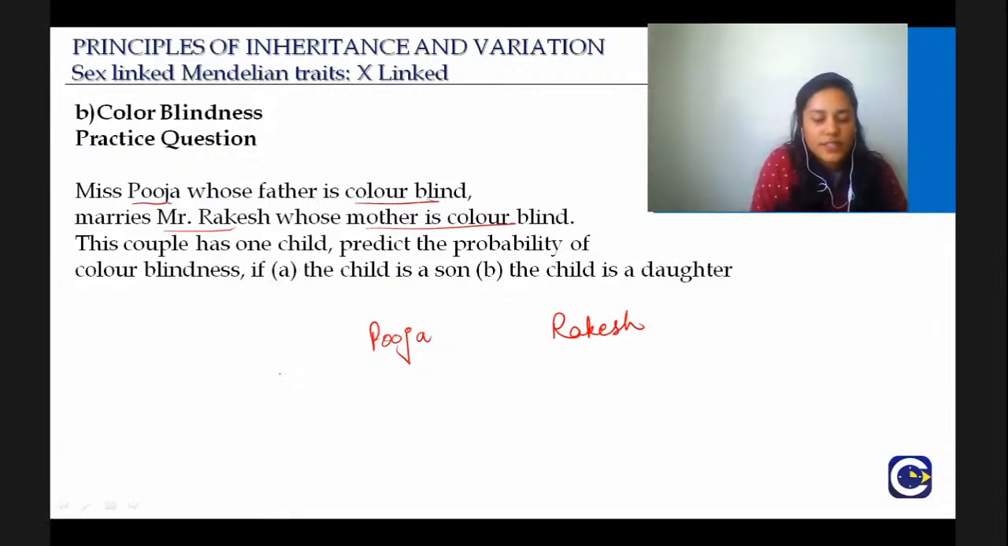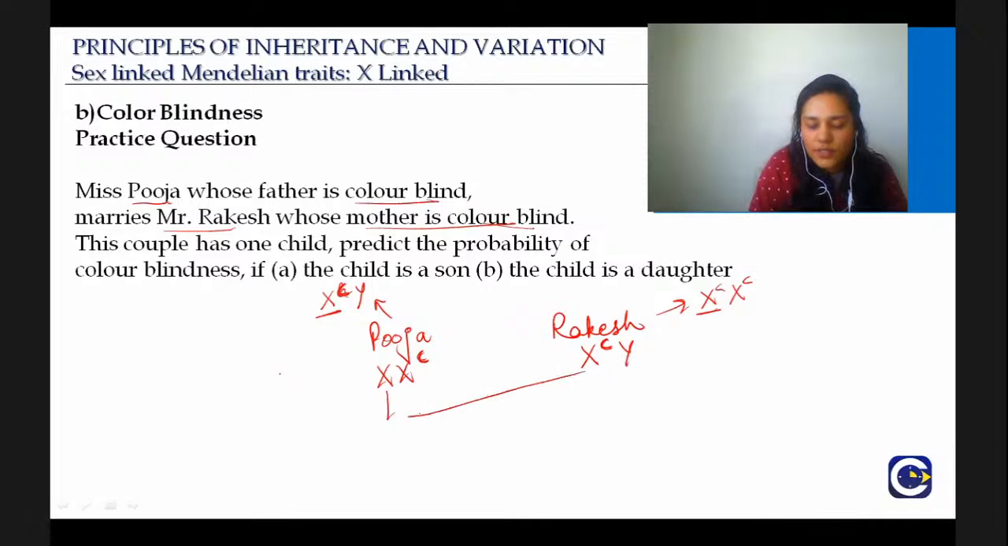Okay. So here is Miss Pooja, whose father is color blind. So the father will have XCY, and she will definitely take one of the X chromosomes from the father because she is a female. Therefore, she will be a carrier. Okay. And Mr. Rakesh, whose mother is color blind. So her mother has XC. So he will definitely take this X, and therefore his genotype will be XCY. And then again we are going to cross.